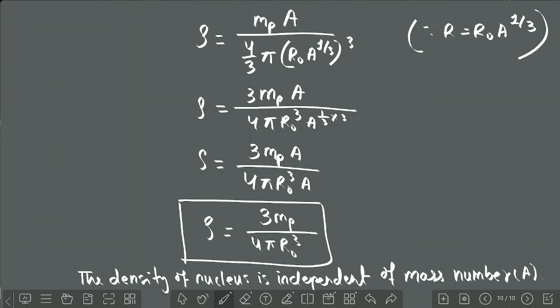Now understood everyone? The density of nucleus is independent of mass number. Clear idea? No doubt here? Okay. Thank you.